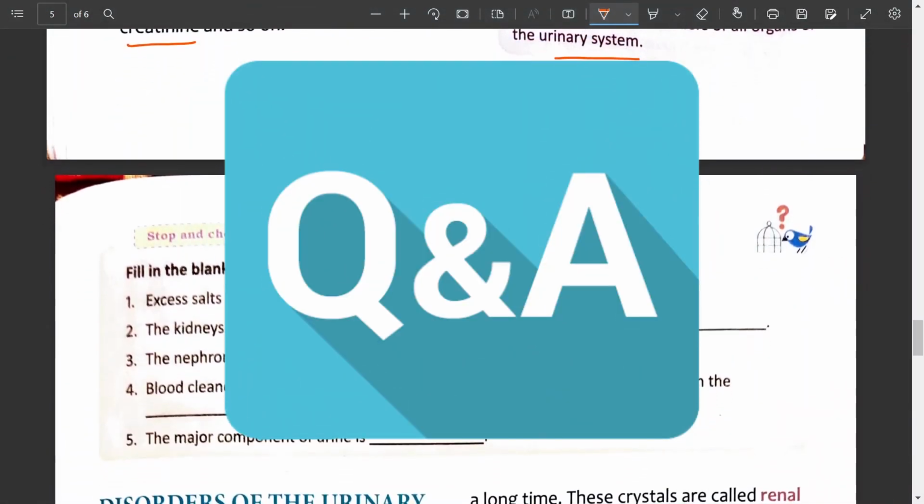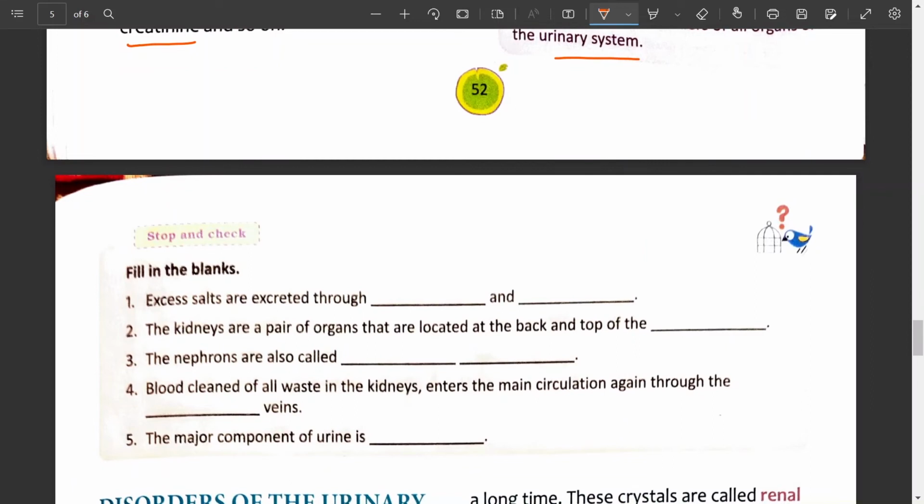Can you answer these questions? Fill in the blanks. Excess salts are excreted through dash and dash. Can you say the answer? Already we have discussed. Kidneys and skin.